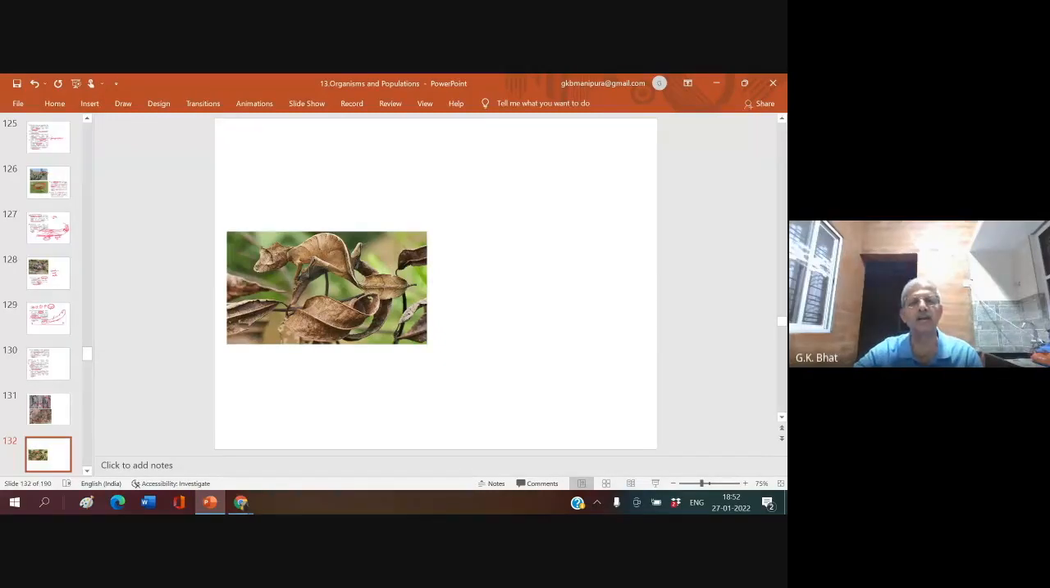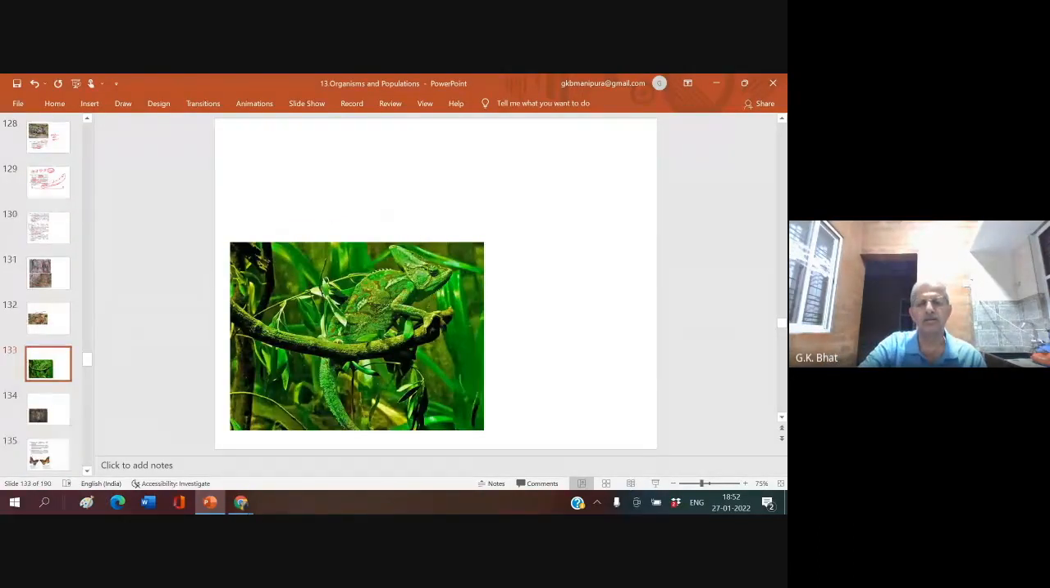There is an insect in this. There is a chameleon. See here? Chameleon. Tail, body, head region, and it imitates the leaf. Again, the prey evolves its own method to get protected from the predator.